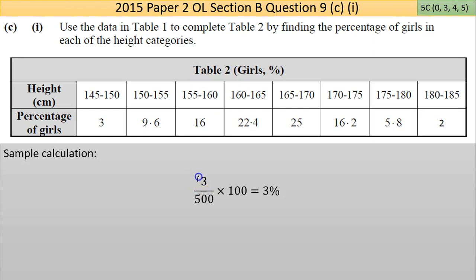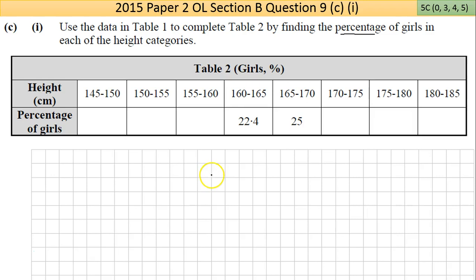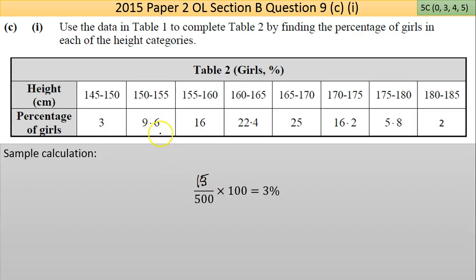That should be 15 divided by 500 equals 3%. I have to go back and fix that now. So we've done the same thing for basically just changed that 15 for 48, okay, and you get 9.6%, etc., etc. Now, as long as you have a sample calculation here, if that's correct, you get something. Okay.